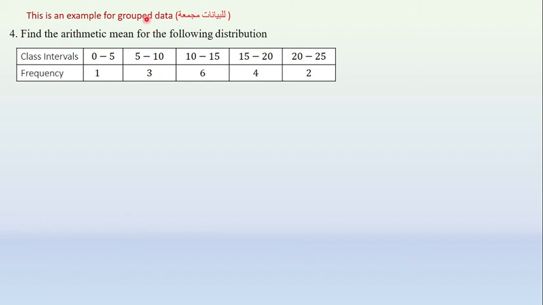This is a translation for grouped data. This is an example for the grouped data. So let me start the solution. First, what you have to do is write the rule. What is the rule? Mean x bar equal to sigma fx by f.